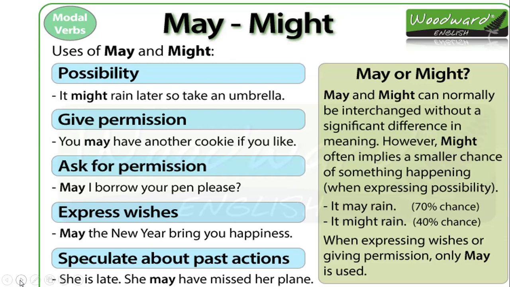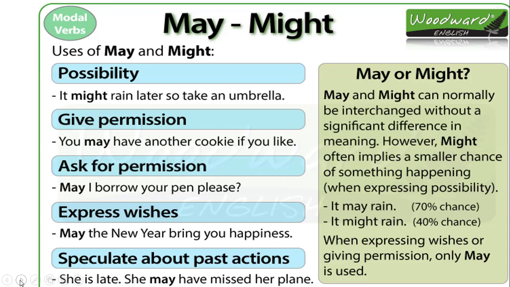Let us quickly read what is there in the box on our right hand side. It is a choice between may or might. May and might can normally be interchanged without a significant difference in meaning. However, might often implies a smaller chance of something happening. What does it mean now? It means we can use may and might both.